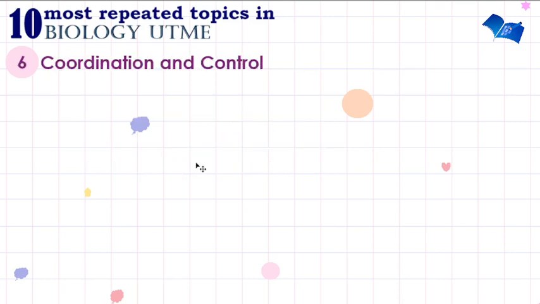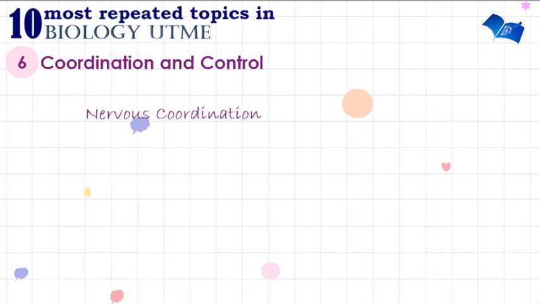The sixth most repeated topic in biology UTME is coordination and control. Coordination and control looks at how organisms coordinate themselves and how they control their actions. We are going to be looking at the subtopic nervous coordination: the components of the nervous system, and the structure and function of the central nervous system, which is very important in the topic coordination and control. We also have mechanism of transmission of impulses.